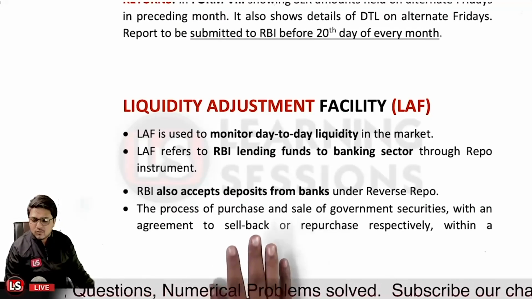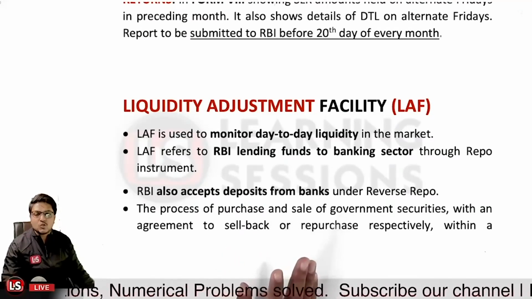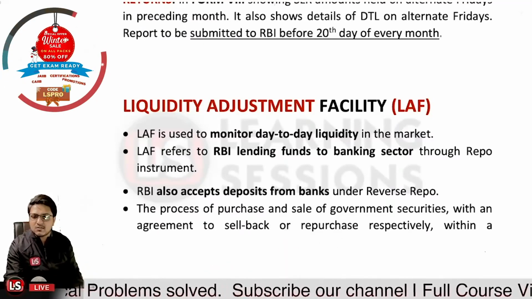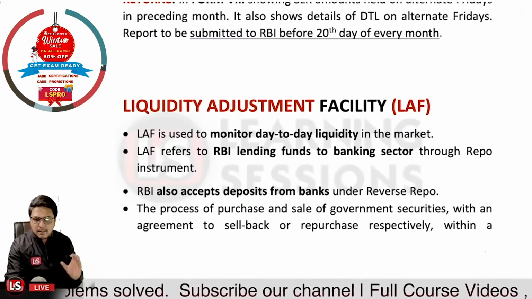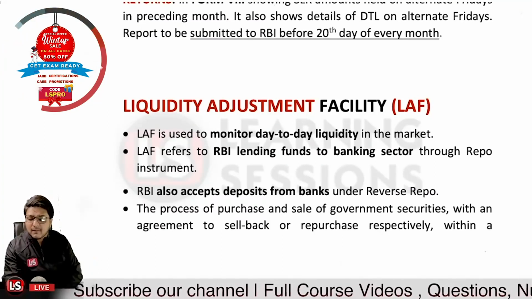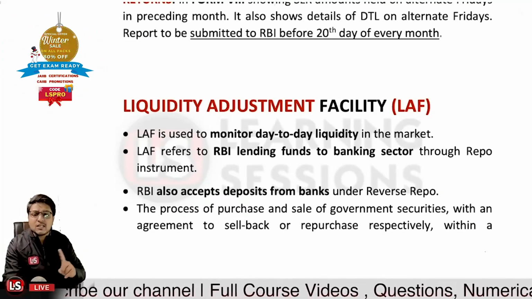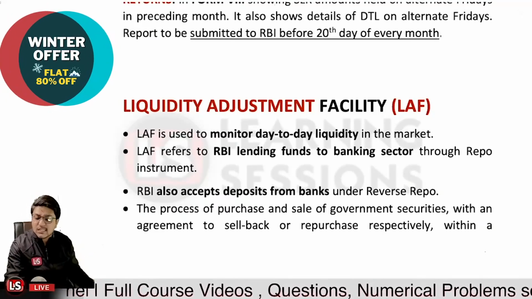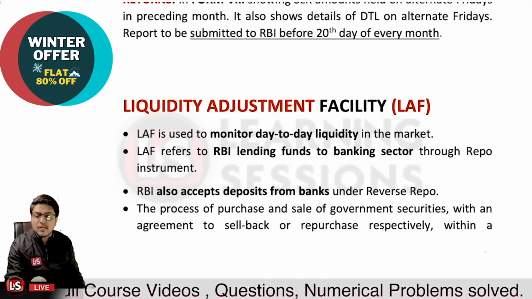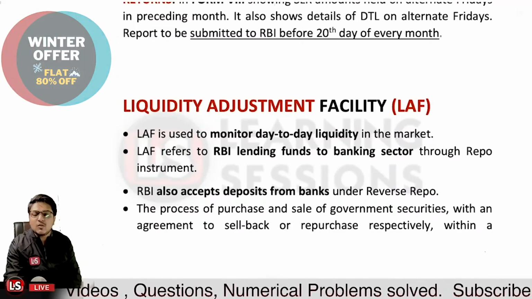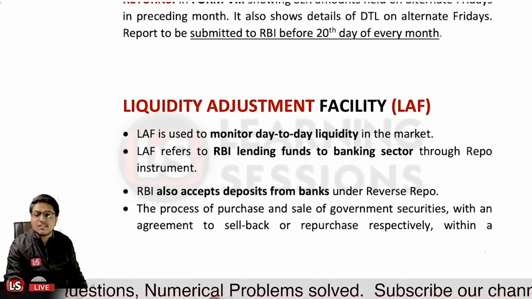Now we know what a repo instrument is. That is a repurchase offer. If the bank has a surplus of securities, it will sell the surplus securities to the Reserve Bank of India, and the Reserve Bank of India will be providing liquidity to the bank. And further, there will be a repurchasing agreement between the two, that the bank will repurchase those particular securities which it has sold to the Reserve Bank of India after a particular period at a predetermined price. That is said to be a repo transaction, and the reverse of this is a reverse repo transaction.